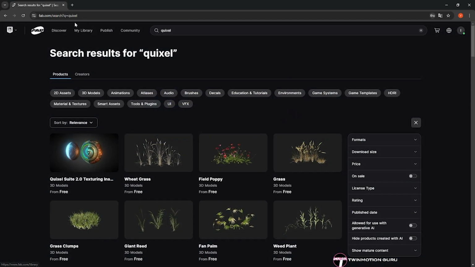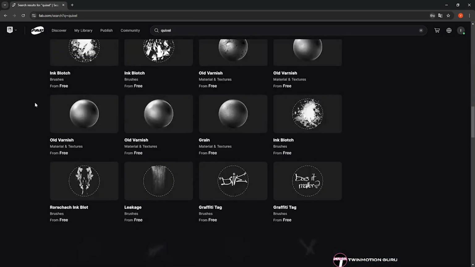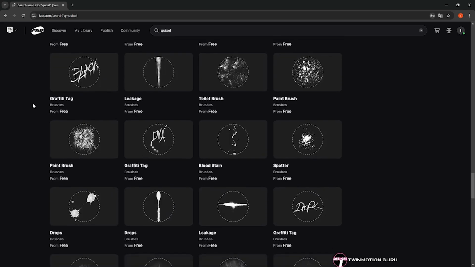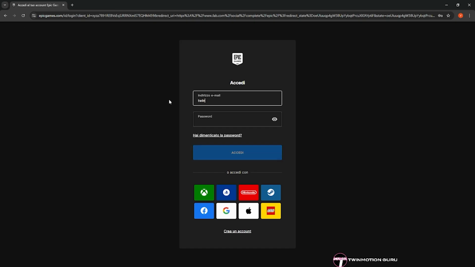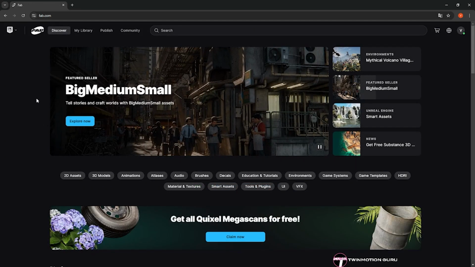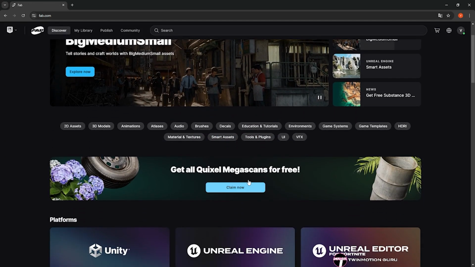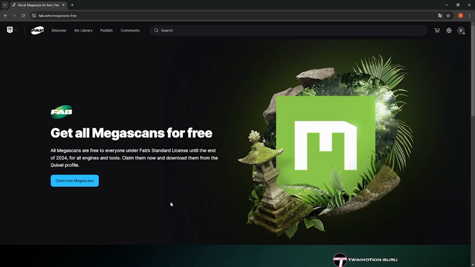Finally, make sure to download all the Megascans assets in Fab by the end of 2024, before they become paid. The route is: go to fab.com, log in with your Epic Games account, the same one you use for Twinmotion, and click on Claim Now under the Get All Quixel Megascans for Free section. Now the entire Megascan library is yours.